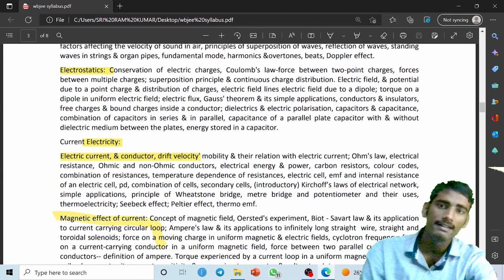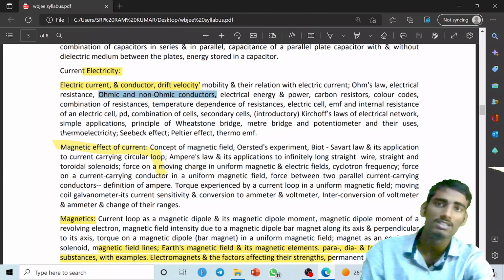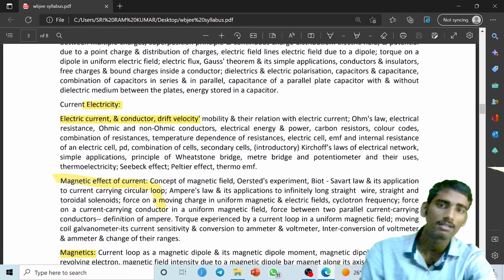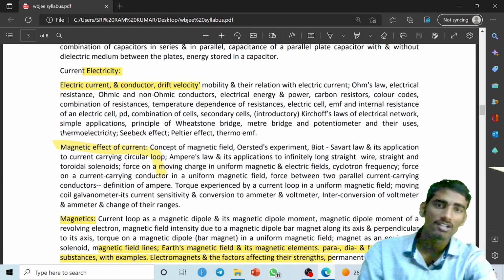Then from current electricity, you have to study electric current, conductor, drift velocity, mobility, and their relation with electric current. Ohm's law, electric resistance, ohmic and non-ohmic conductors, electrical energy and power, carbon resistor, color codes, combination of resistances, temperature. So these are the topics you have to study in electric current. Besides that, you can also visualize all the chapters. Next, very important, is the magnetic effect of electric current.